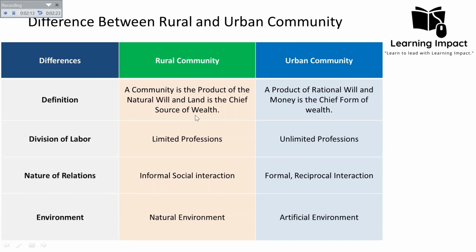On the other hand, the urban community is a community that is a product of rational will, and money is the chief form of wealth. It refers to a kind of community or society that emerges from rational, self-interested individuals coming together to achieve common goals. This type of society is typically found in urban areas.